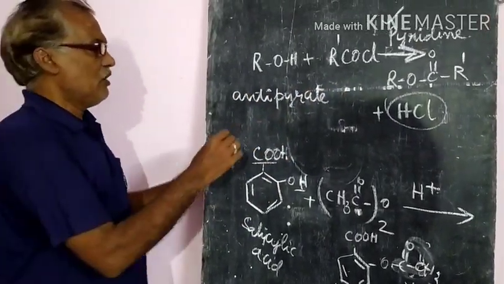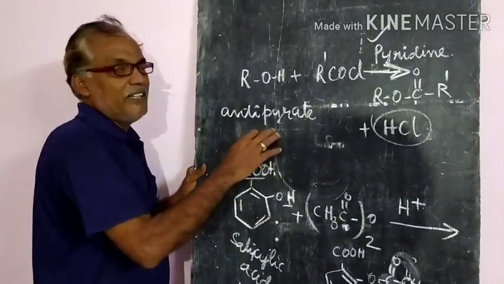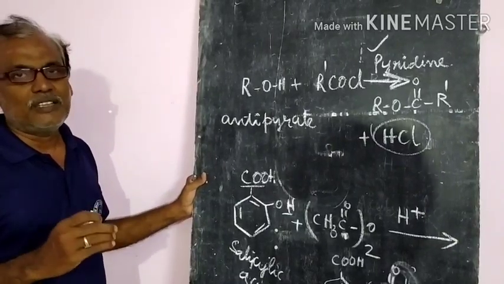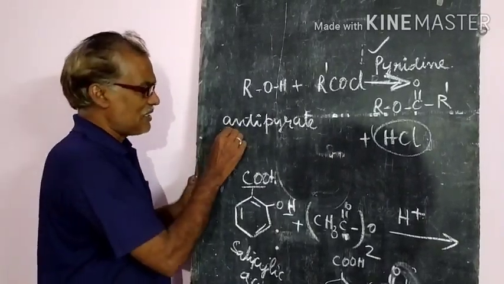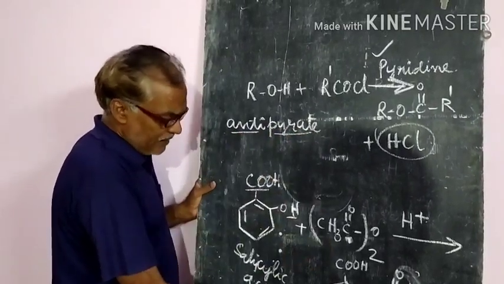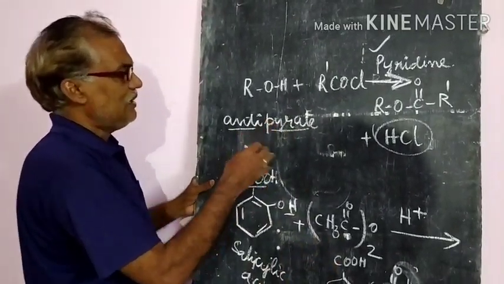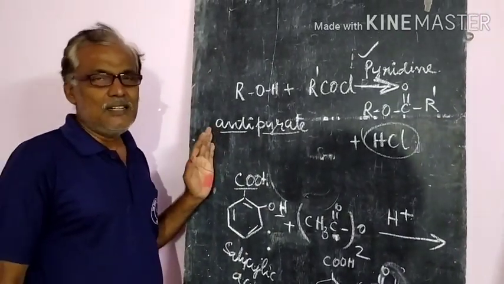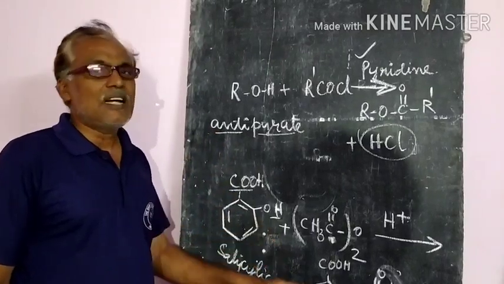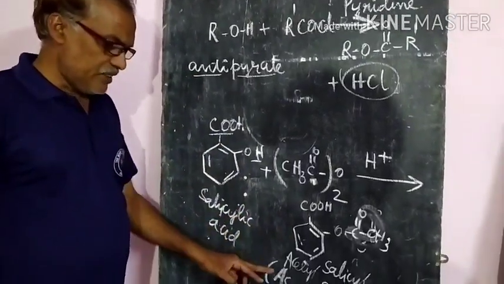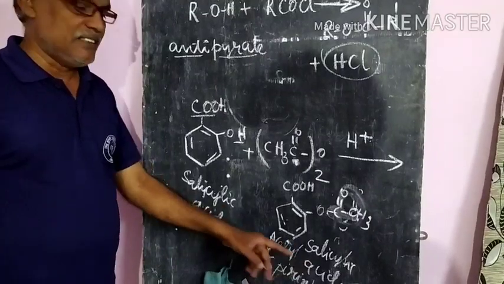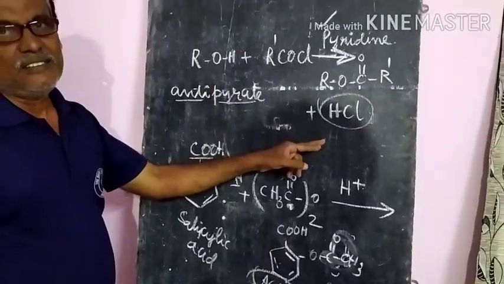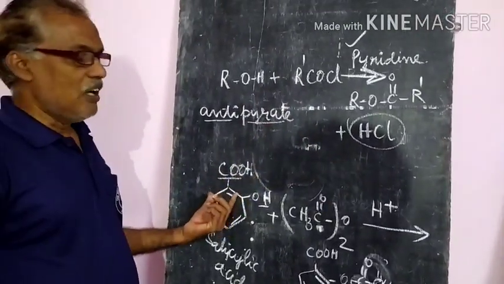So that's why we use aspirin tablets in many ways, for headache and to lower the temperature. So this is the important point. That means this is a conversion also: salicylic acid to aspirin, acetyl salicylic acid. Introduction of the acetyl group, that's what we call acetylation, either in alcohols or phenols.